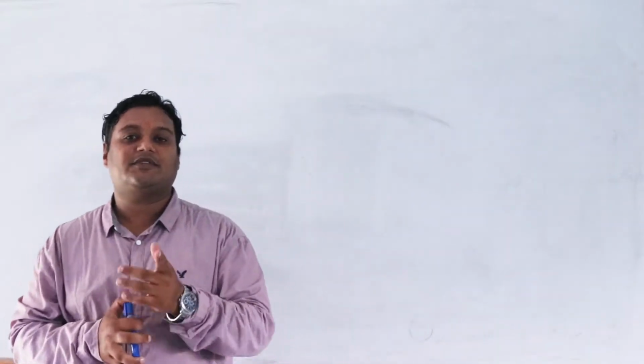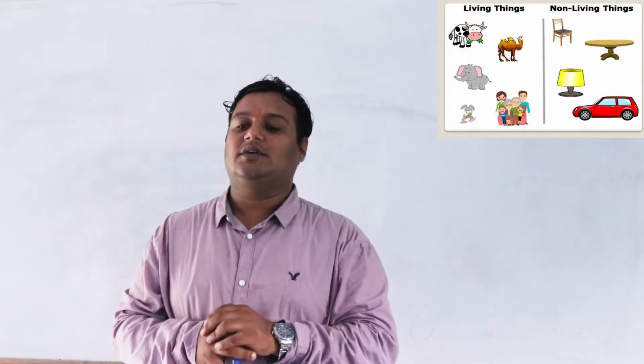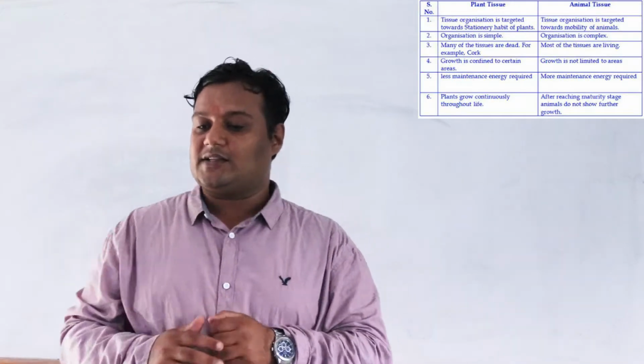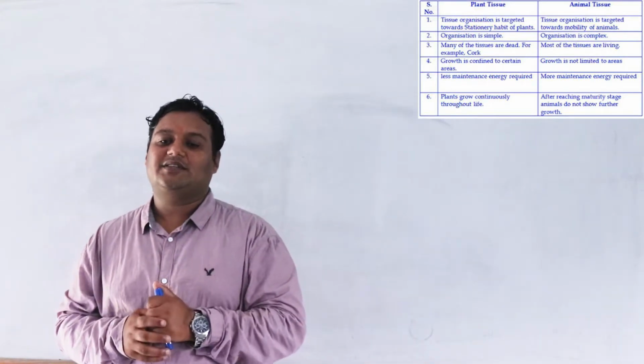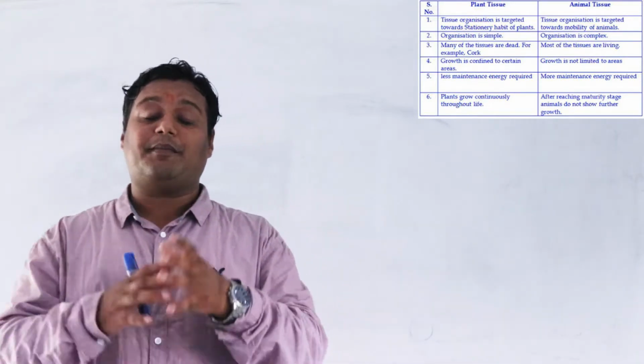Now, for class 6 students, I am teaching you science and biology. We are reading Living Beings, chapter 13. In a previous class, we read about the difference between plants and animals. We differentiated plants and animals in many manners.